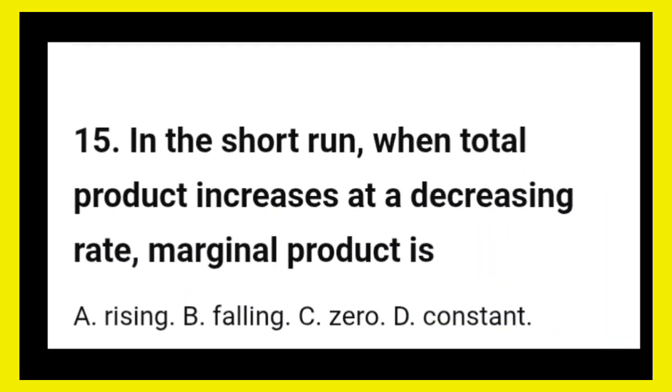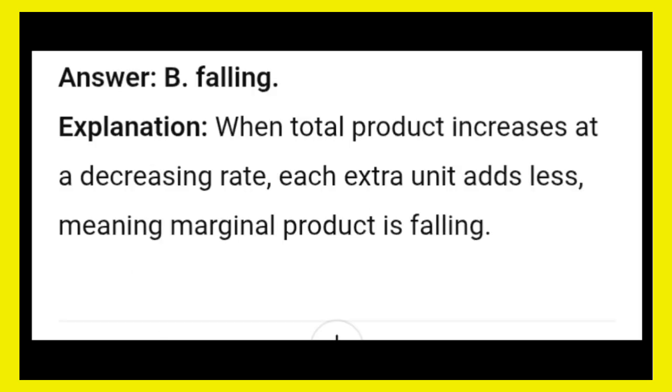15. In the short run, when total product increases at a decreasing rate, marginal product is: A. Rising. B. Falling. C. Zero. D. Constant. Answer: B. Falling. Explanation: when total product increases at a decreasing rate, each extra unit adds less, meaning marginal product is falling.